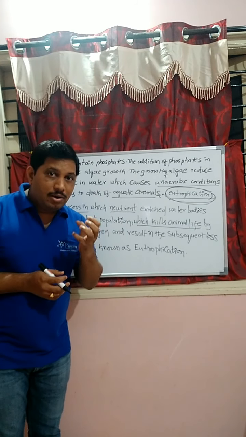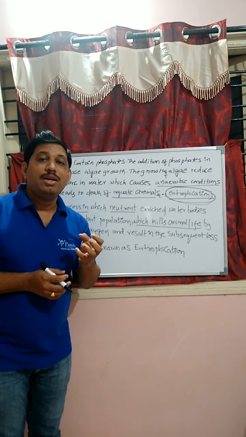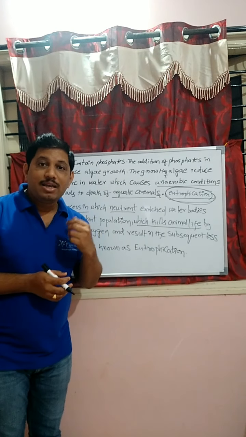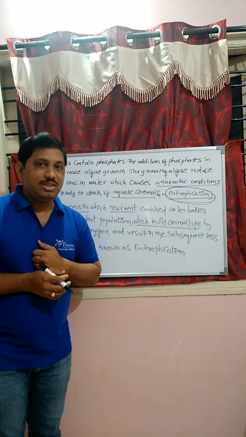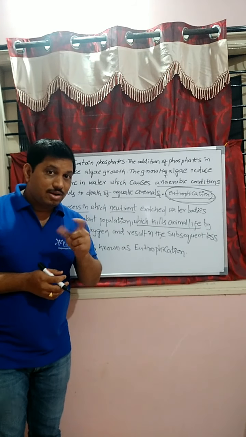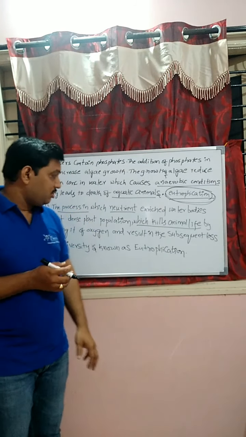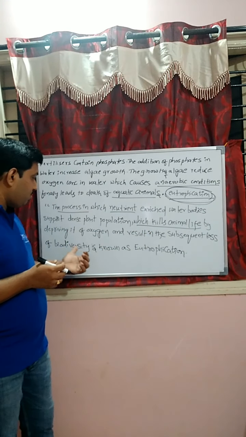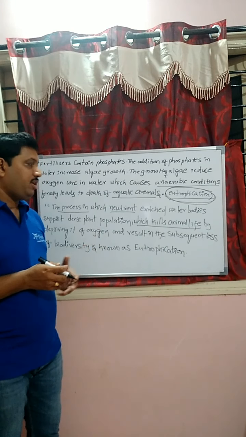If the total oxygen needed for the aquatic animals is absorbed by the dense plants like algae growth, then what happens, students? Oxygen is not available for the animals, and this results in the subsequent loss of biodiversity, known as eutrophication.